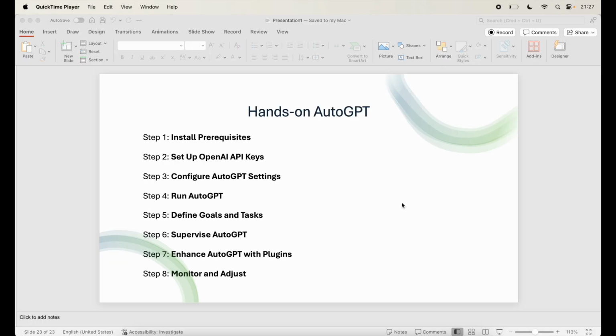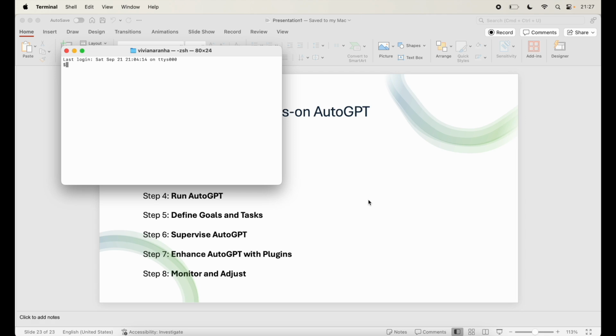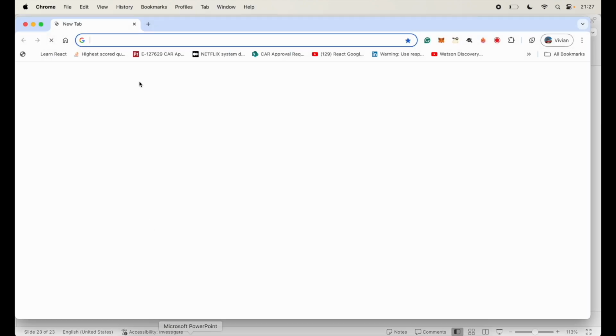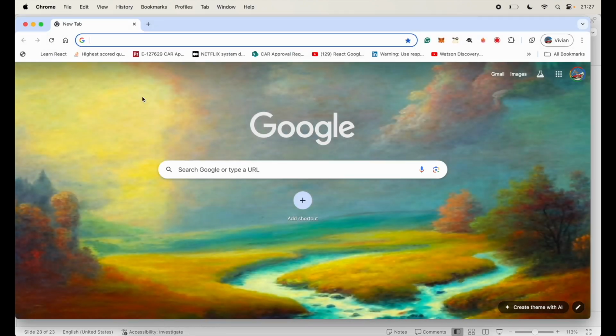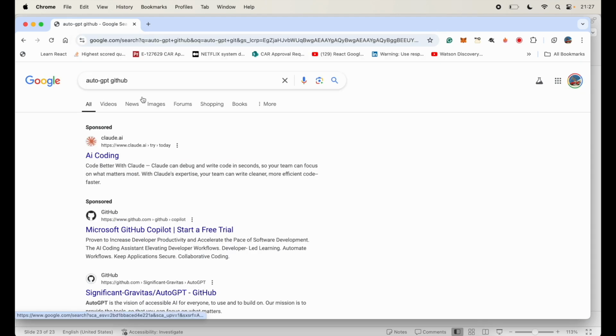Step 1, install prerequisites. AutoGPT requires Python 3.10 plus, and you need to set up API access to OpenAI's GPT models. So first, we'll clone the AutoGPT repository. For that, you can go to the terminal, or you can open the browser and go to AutoGPT Git.